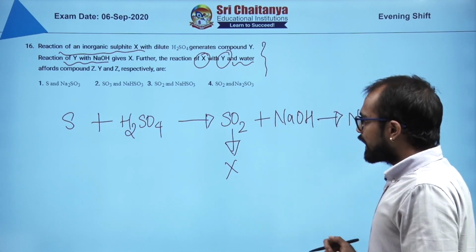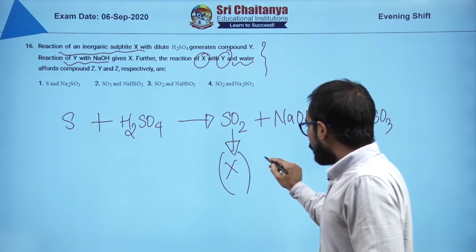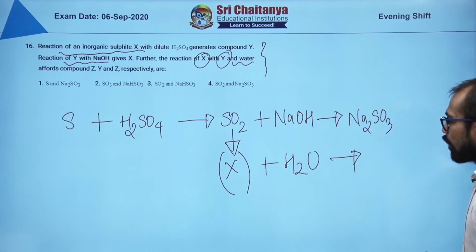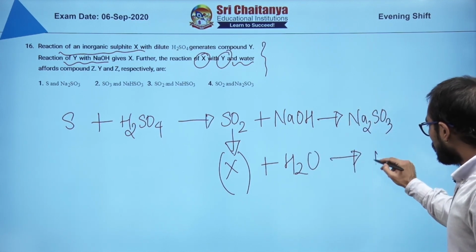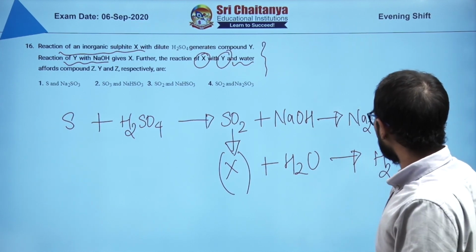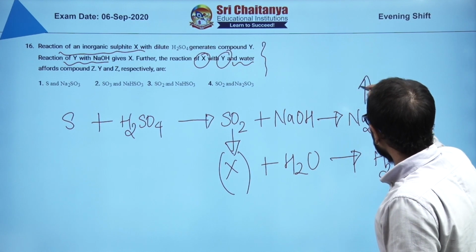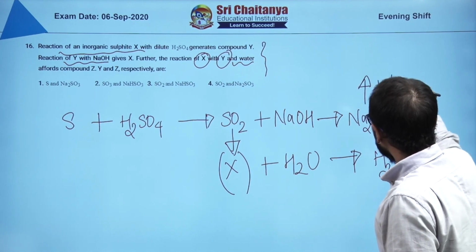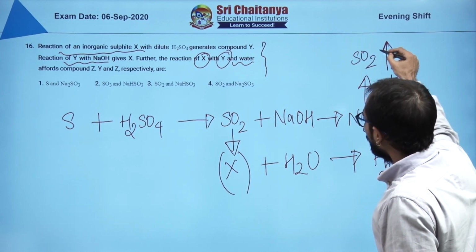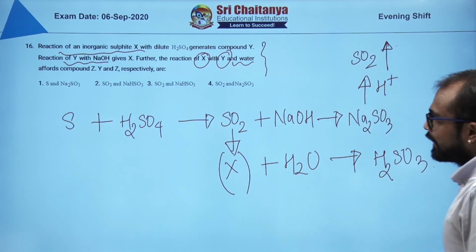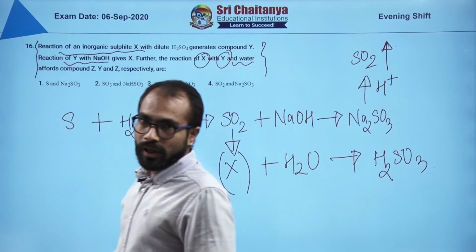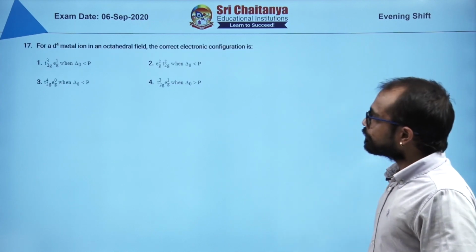What the question is really saying is this is X, and when you put water on X, you are going to get H2SO3, and also if you put acid here, then you are going to get SO2 gas. Since the question is not very proper, we will not discuss this one. We will move on to the next question.